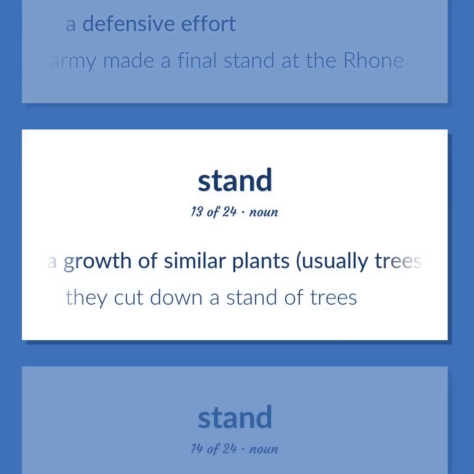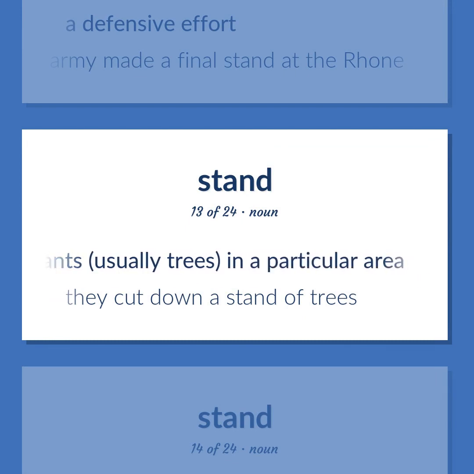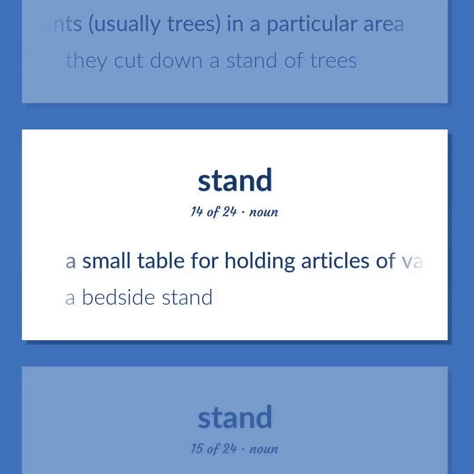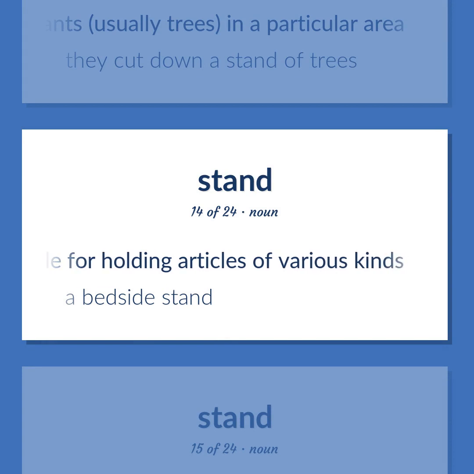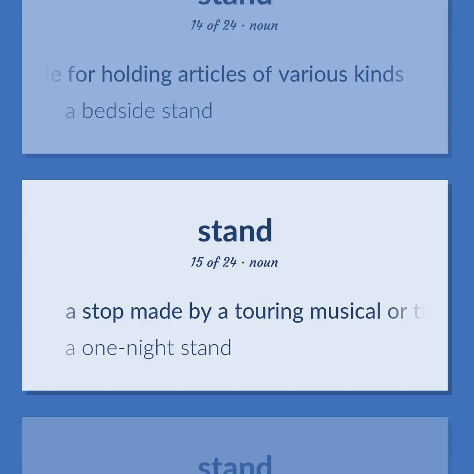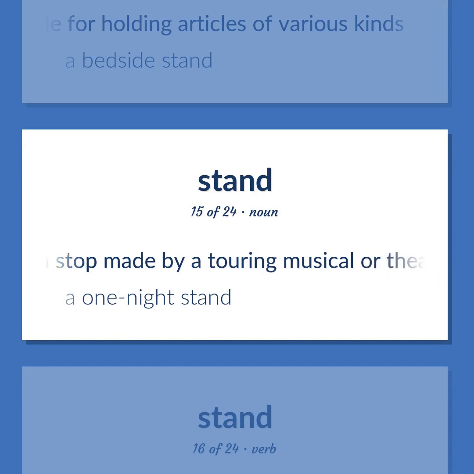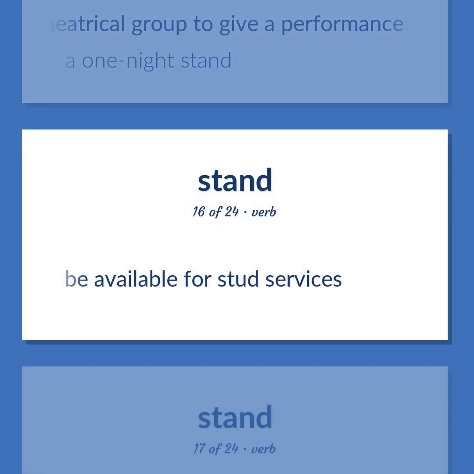A growth of similar plants, usually trees, in a particular area. They cut down a stand of trees. A small table for holding articles of various kinds. A bedside stand. A stop made by a touring musical or theatrical group to give a performance. A one-night stand. Be available for stud services.